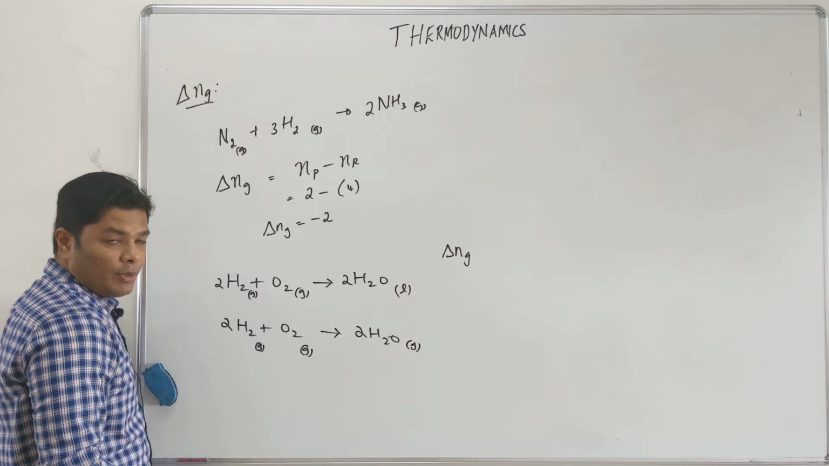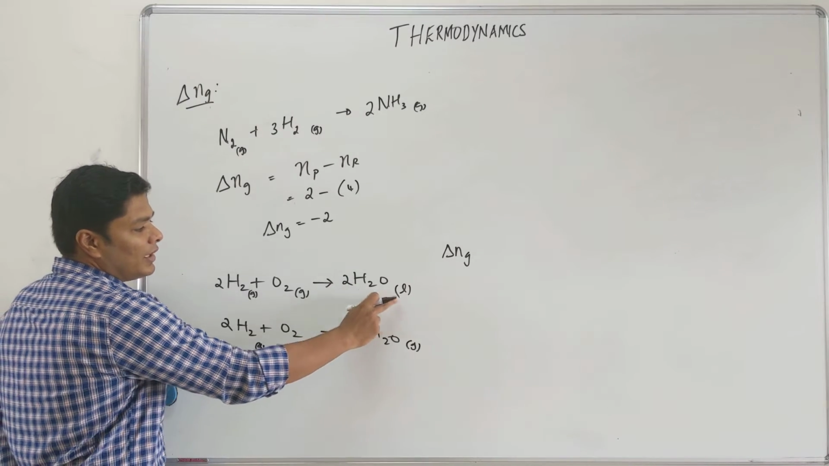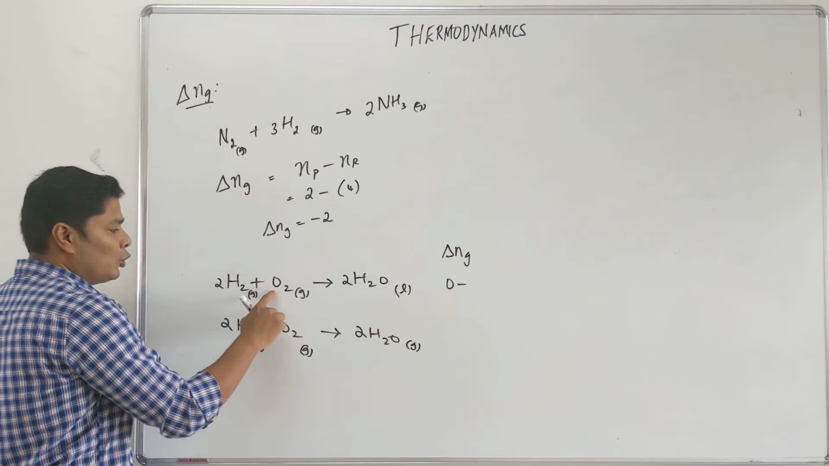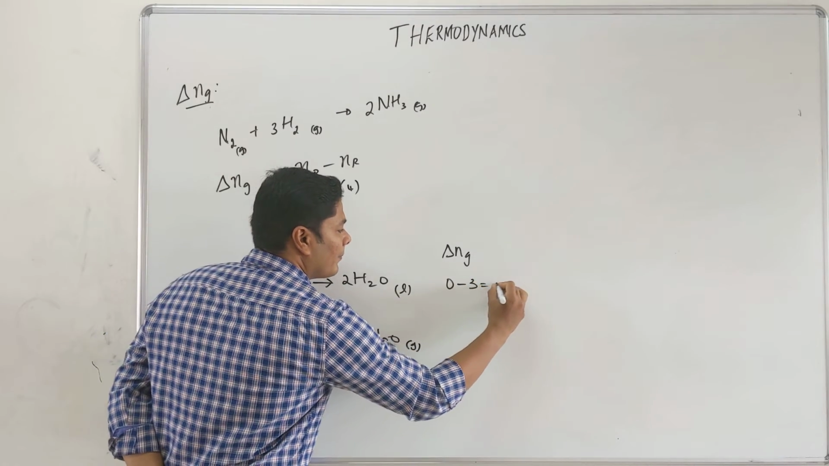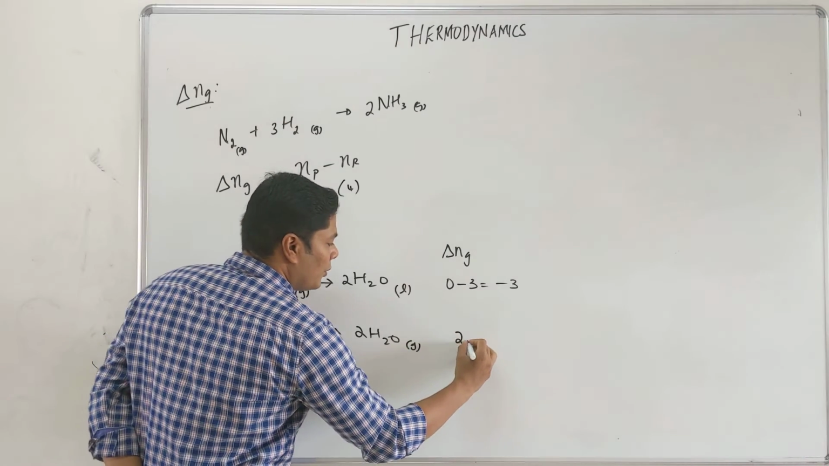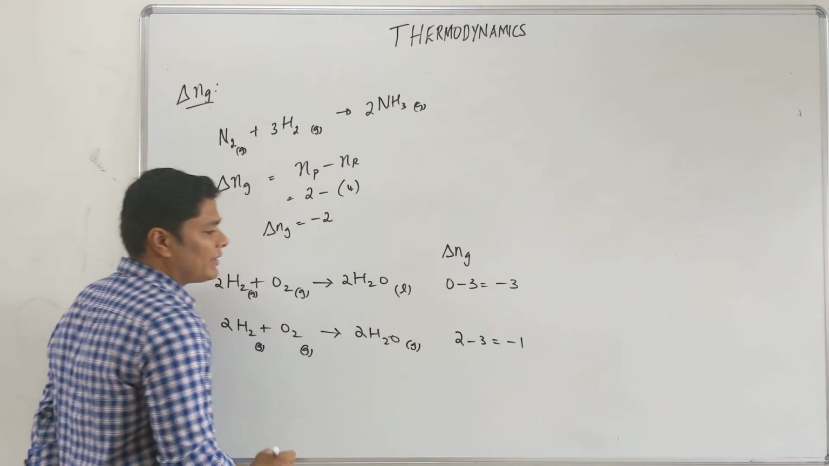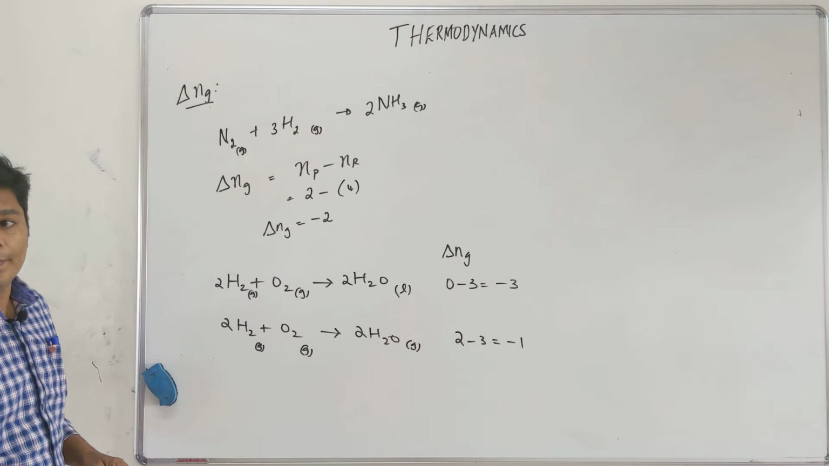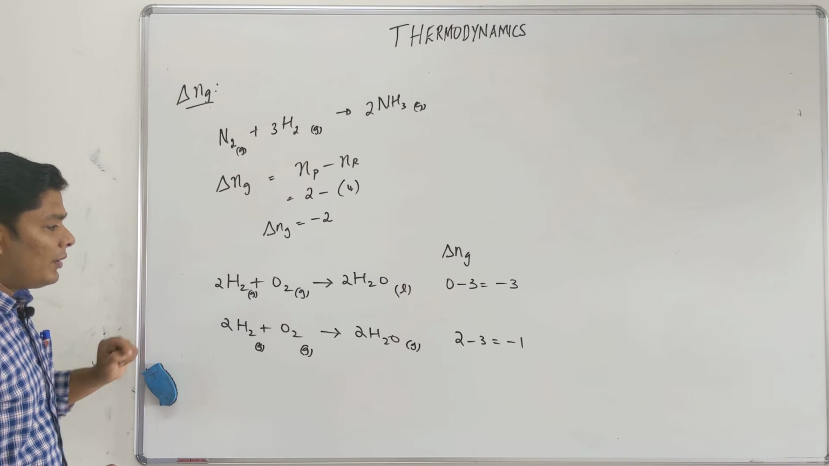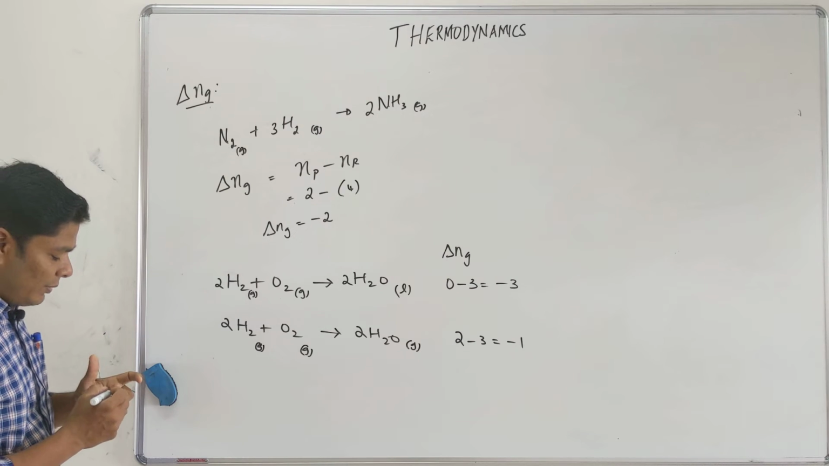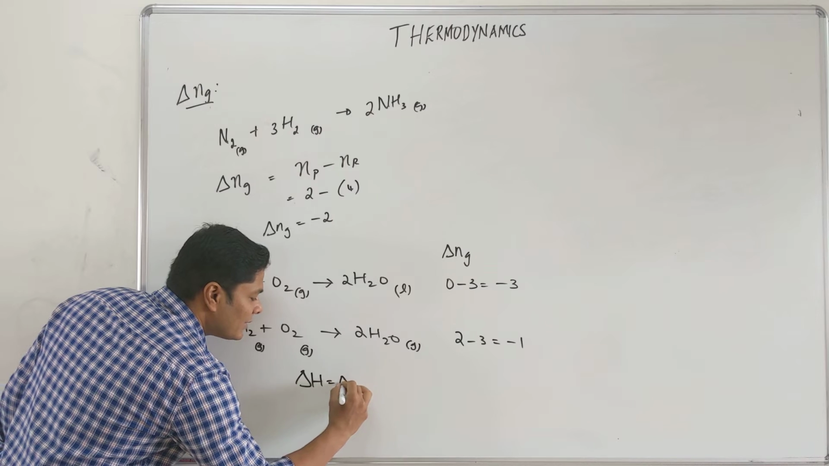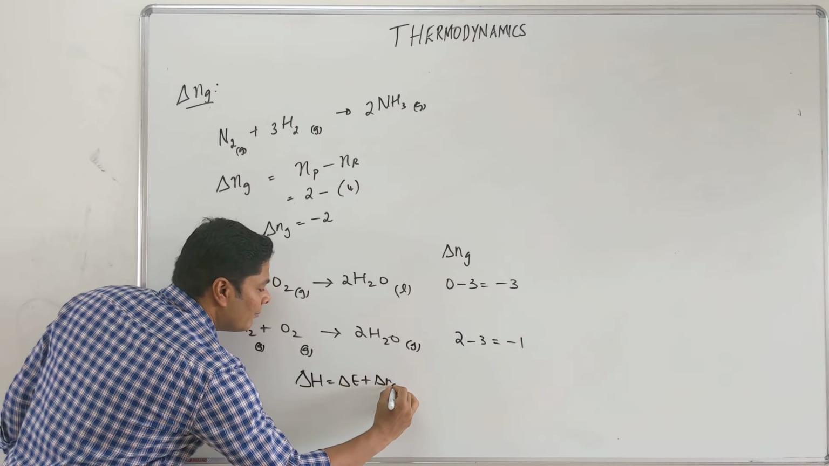Del Ng here is going to be, my products are liquid, I need only gas, so 0 minus 2 plus 1 is 3, minus 3. Here I have 2 minus 3 is minus 1. So accordingly, my del Ng changes accordingly. Now this is very straightforward. Where this is going to be useful is calculating del H equals del E plus del Ng RT.